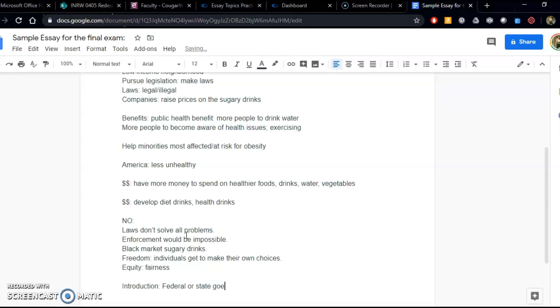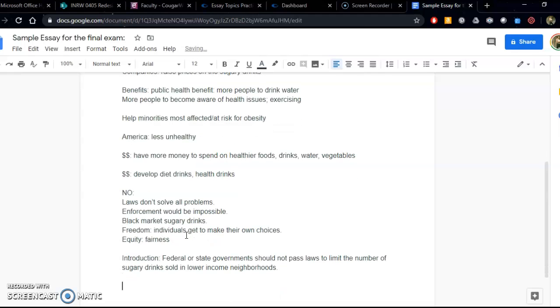Federal or state governments should not pass laws to limit the number of sugary drinks sold in lower income neighborhoods. I'm going to go with the no side. But this is the last sentence of the intro. Before I get to that last sentence, I'm going to have to write an intro, and I'll get back to that in a minute.